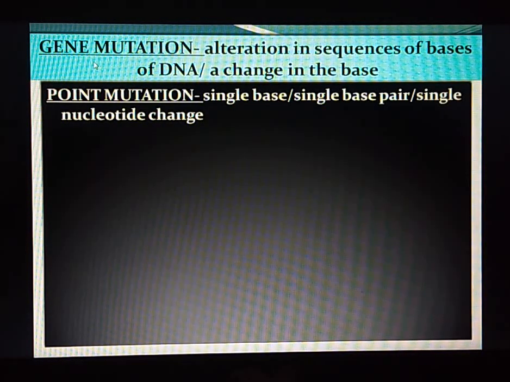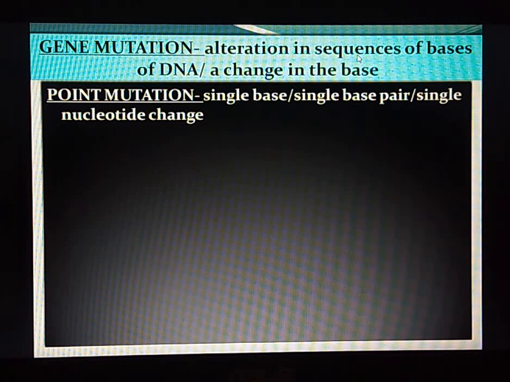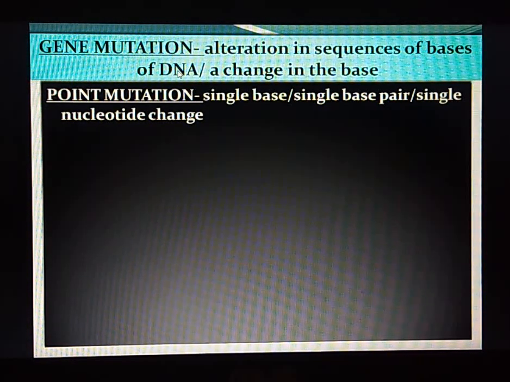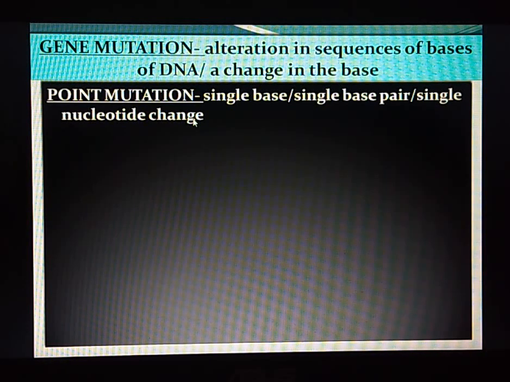Now, as we know, gene mutation is the alteration of the bases or sequence of bases in DNA. So, we should recall that DNA consists of base pairs, nitrogen bases: adenine, guanine, cytosine and thymine. We also should recall that DNA is a double helical structure, and it is also called a polynucleotide chain.